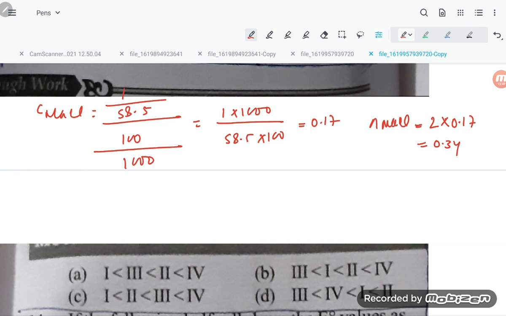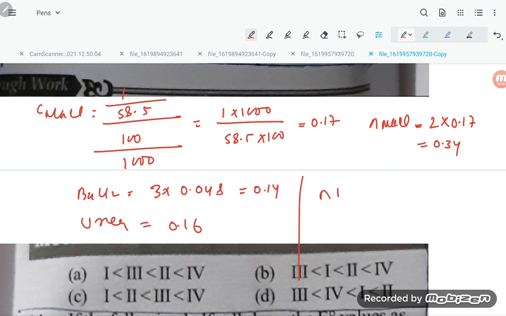Similarly for barium chloride BaCl2, it is 3 times 0.048, so it is coming 0.14. For urea, it is 0.16. So what is the order? Pi barium chloride, pi urea, pi KCl, and pi NaCl. This will be the order.